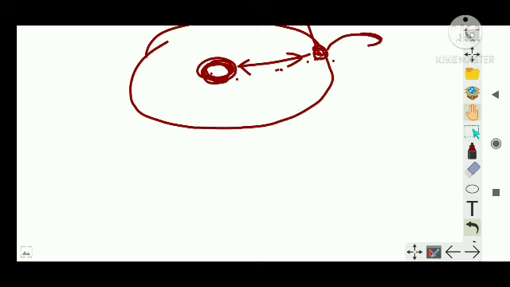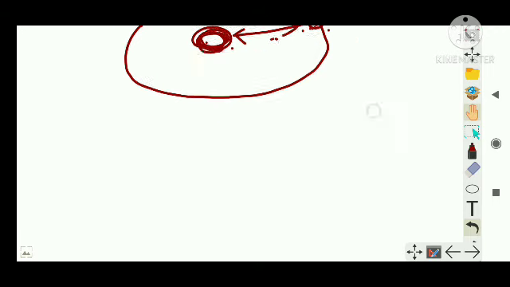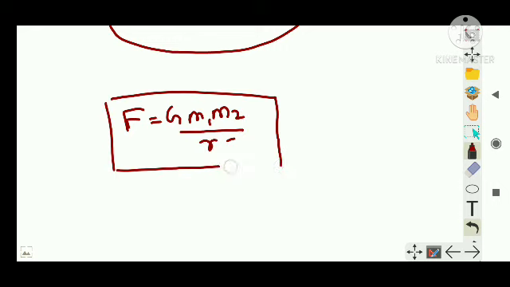That is something you have learned in your lower classes, not a big deal, guys. So he said that F is equal to G m1 m2 by r square. This is our Newton's law of gravitation, that is, the force of attraction.